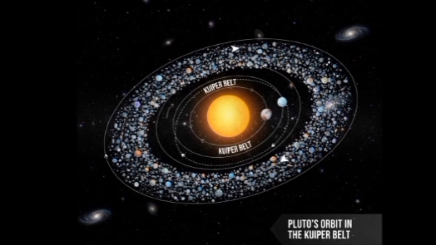Here you can see the diagram. It is the Kuiper belt, and when Pluto moves around the Sun, it shares many things in this belt in the same orbit. So it does not fulfill the third definition of a planet.